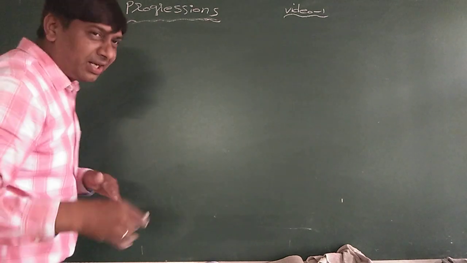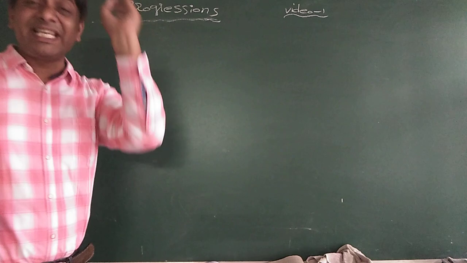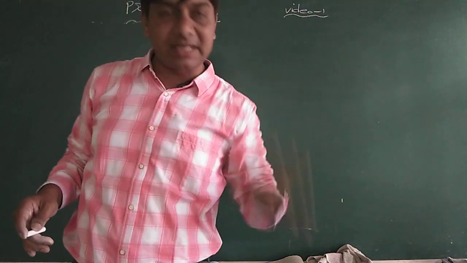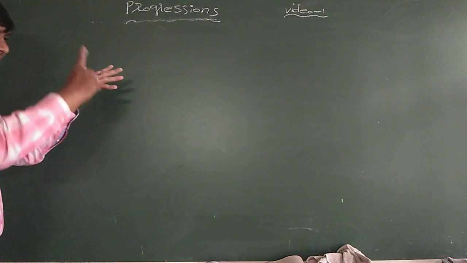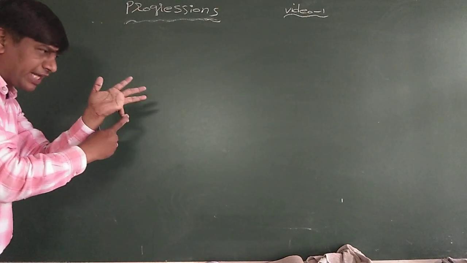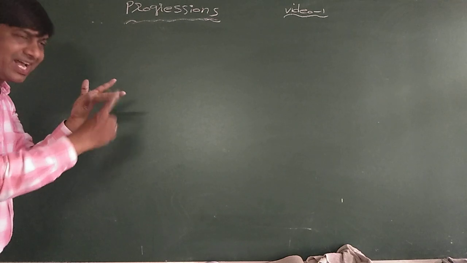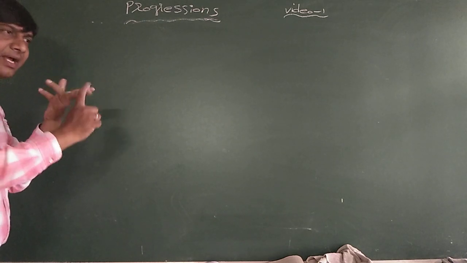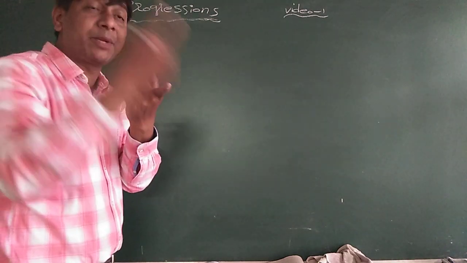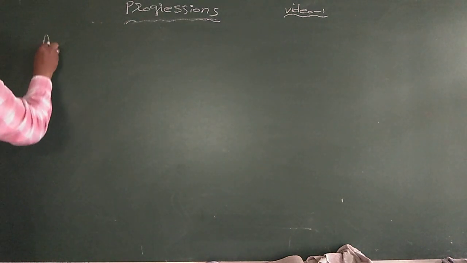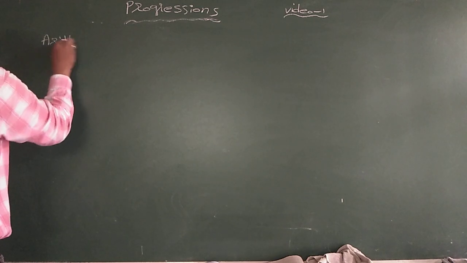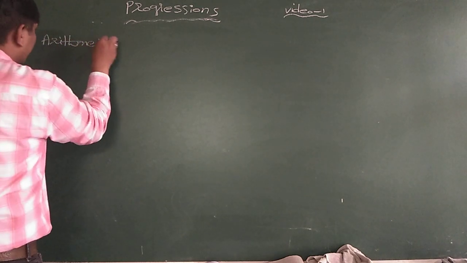What is a progression? Progression is a sequence which follows some pattern. Now, the types I discussed. What are those? Arithmetic progression AP, geometric progression GP, harmonic progression HP, and arithmetic geometric progression AGP. Now, the first one is the arithmetic progression definition.